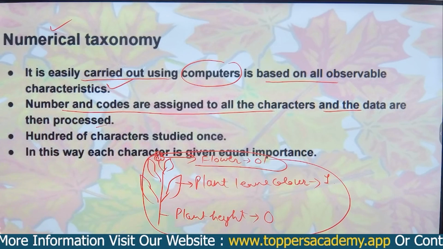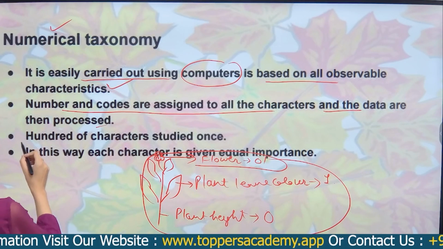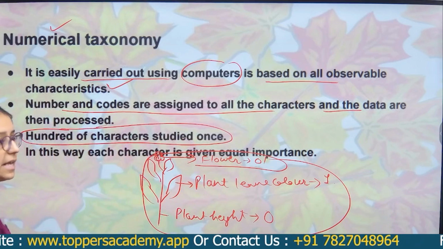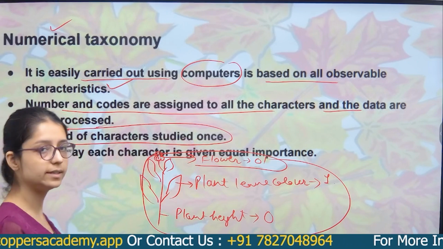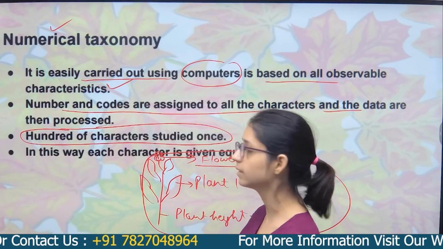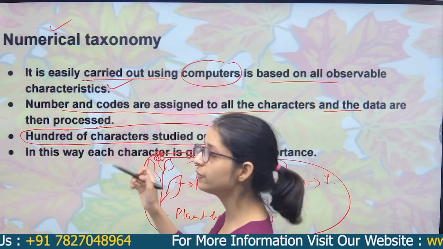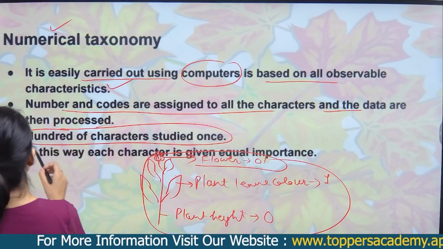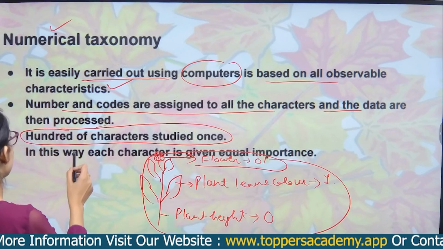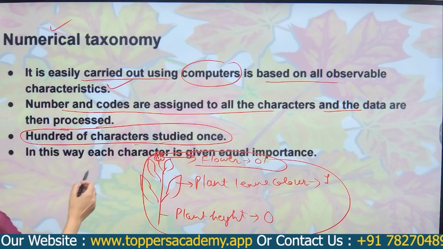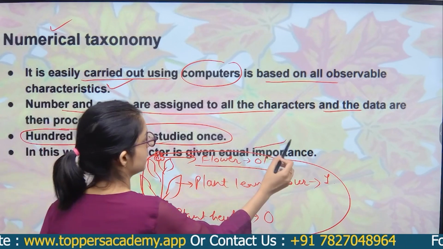And there is one main feature of this classification: hundreds of characters are studied at once. As we read in the artificial system of classification, only a few characters can be studied at once. But here in the phonetic system, that is numerical taxonomy, we can study hundreds of characters. In this way each character is given equal importance.